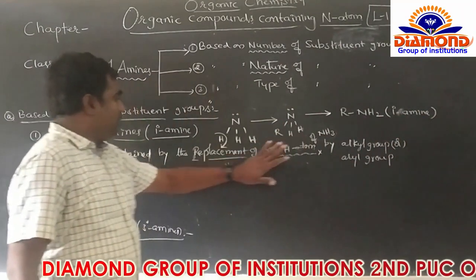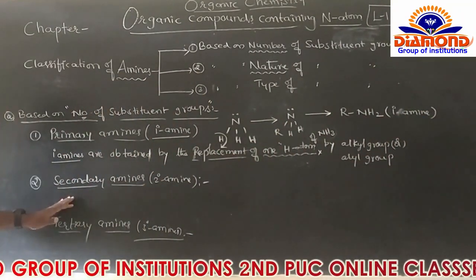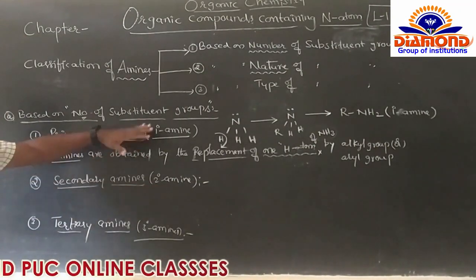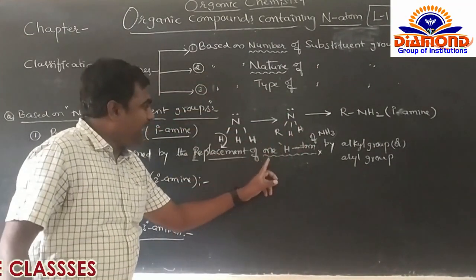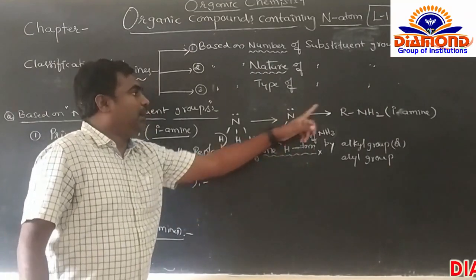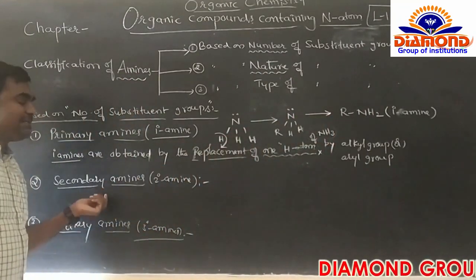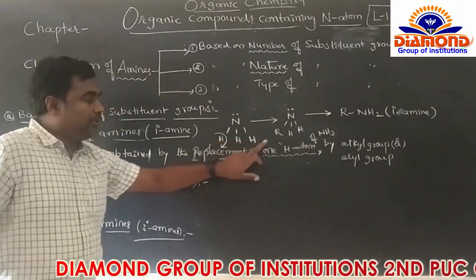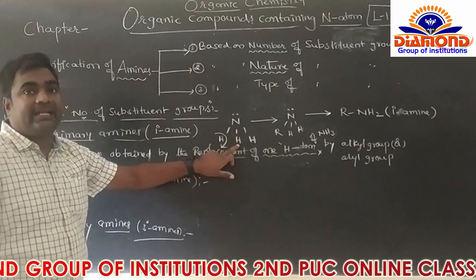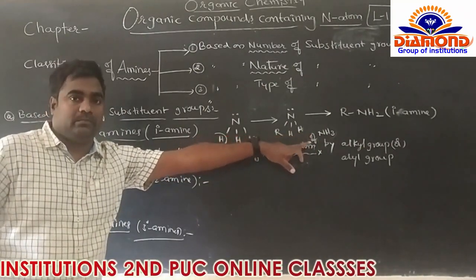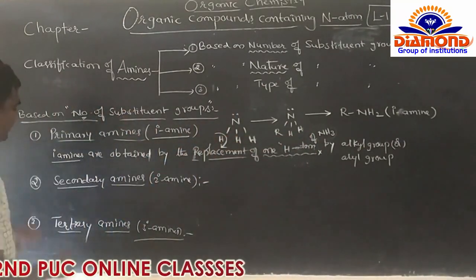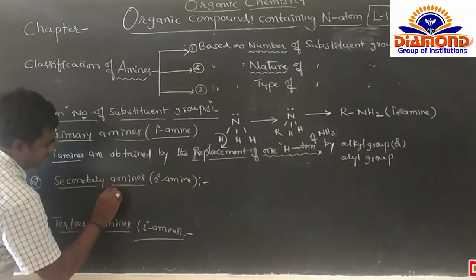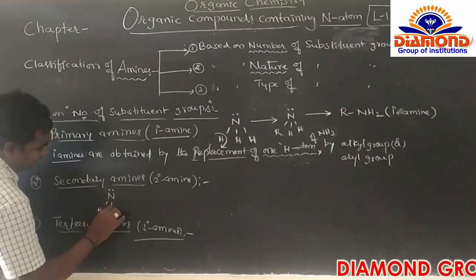Next हमको the secondary amine कैसा था? Secondary amine में क्या किया? इधर अमोनिया में one hydrogen atom replace किए तो हमको primary amine आ गई. Secondary amine कैसा था? अमोनिया में two hydrogens are replaced by the alkyl group. Then you can get the secondary amine. So here we got the ammonia, here H and H.